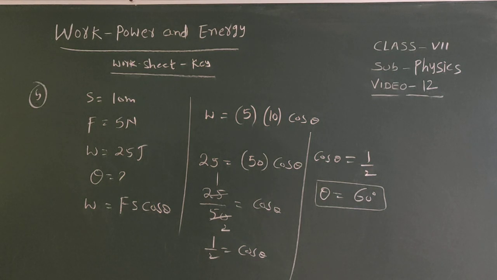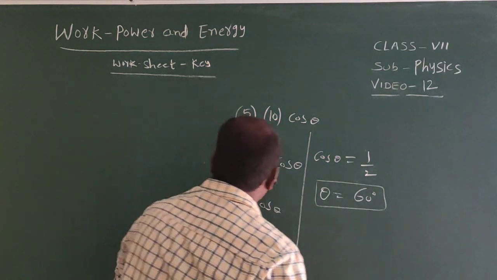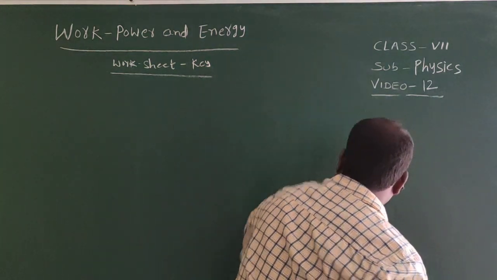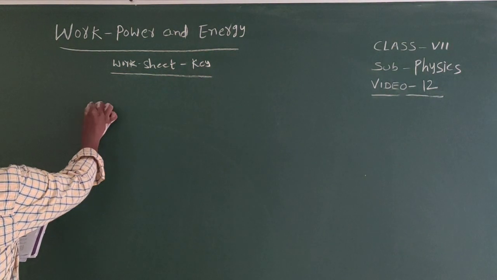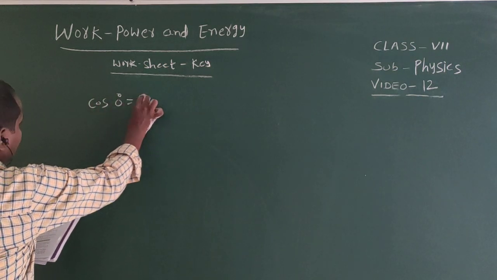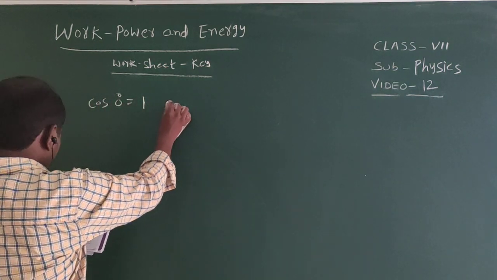Listen once again. I will write the values. Just remember these values, only cos values. Cos 0 equals 1.